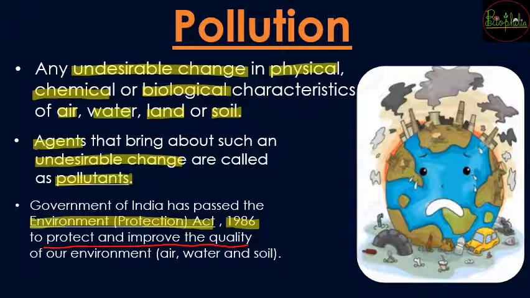And when you say environment, we mean collectively for air, water and soil. So overall 360-degree protection to the environment must be given so that we protect and improve the quality of our environment. So let's see all these pollutions in detail and how can we solve the problems to save our environment.